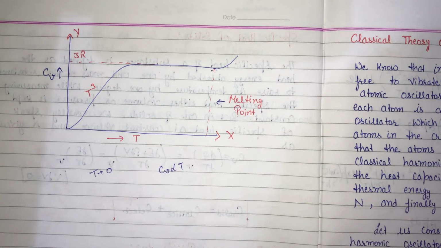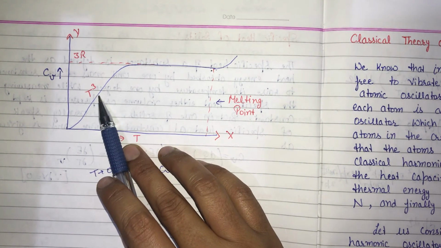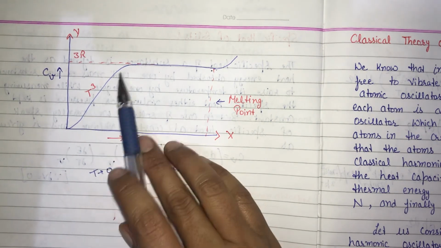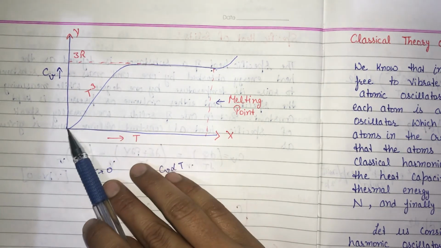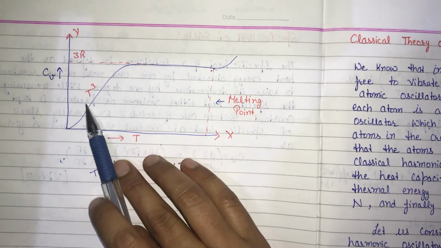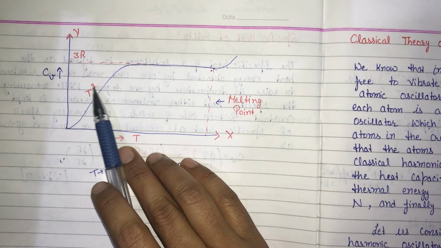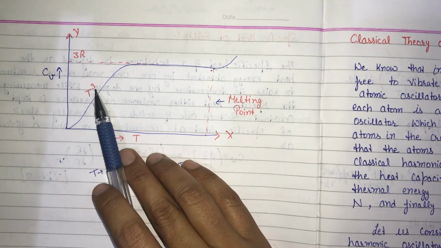According to classical theory, the specific heat for solids is independent of temperature and constant, about 6 calories. But here we have found that the specific heat depends upon temperature, and as we decrease temperature in the low temperature region, the specific heat goes on decreasing and becomes zero. Also, in the low temperature region the specific heat is proportional to T cubed for insulators, and proportional to T for metals.